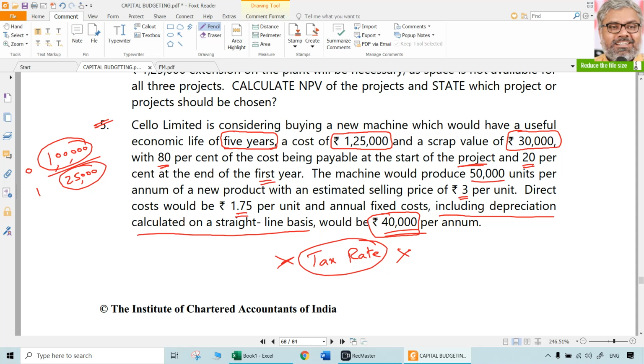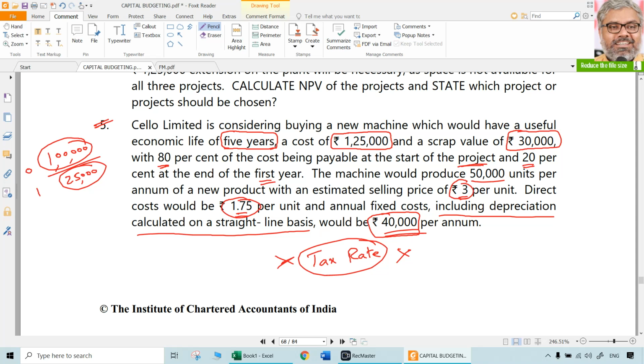Then how much will be the... We can take separately also. We can just take the net amount also straight away. So we don't need to take sales 50,000 and multiplied with 3, then 50,000 multiplied with 1.75. What is the use of that? Not required. Straight away we can take it, or maybe you can show it in the working notes also.